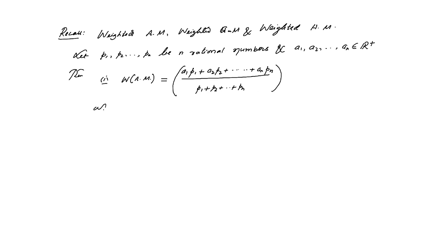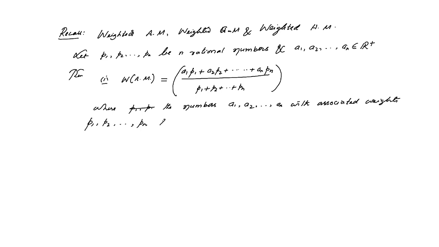Here the numbers A1, A2 up to An have associated weights P1, P2 up to Pn respectively.